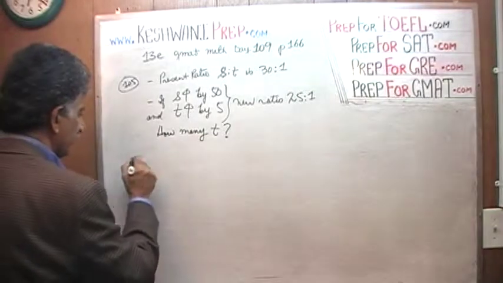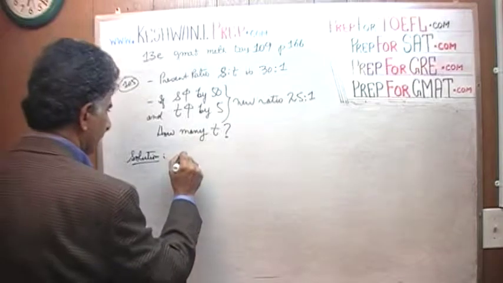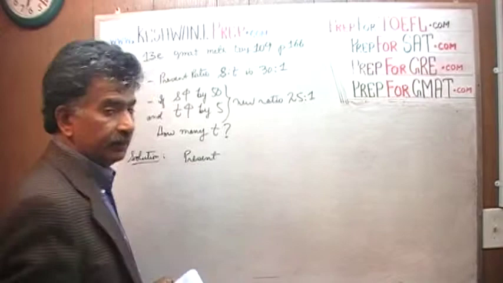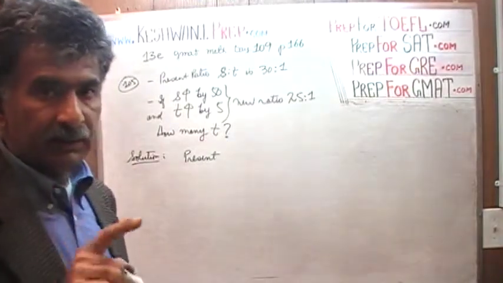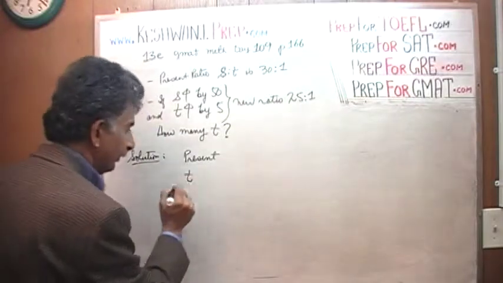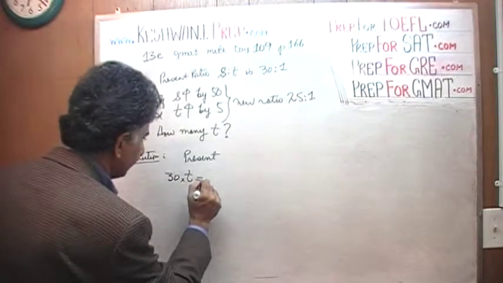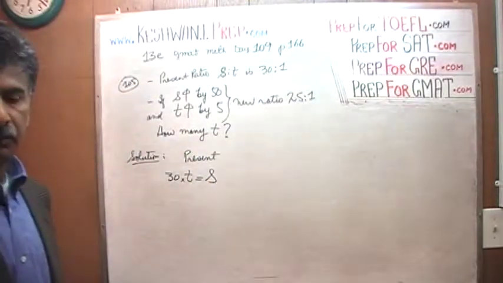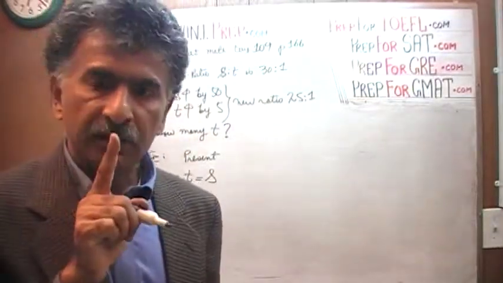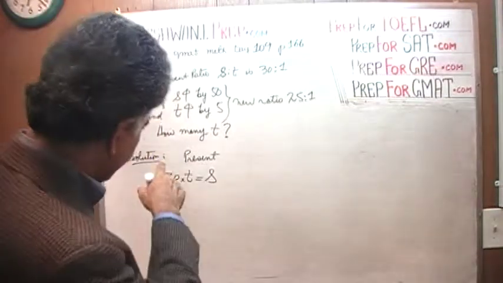So here's the present situation. We are told that the ratio is 30 to 1. That means for every one teacher there are 30 students, which means if you take the number of teachers and multiply that amount by 30, that equals the number of students. That's our first equation. That's what that equation is.